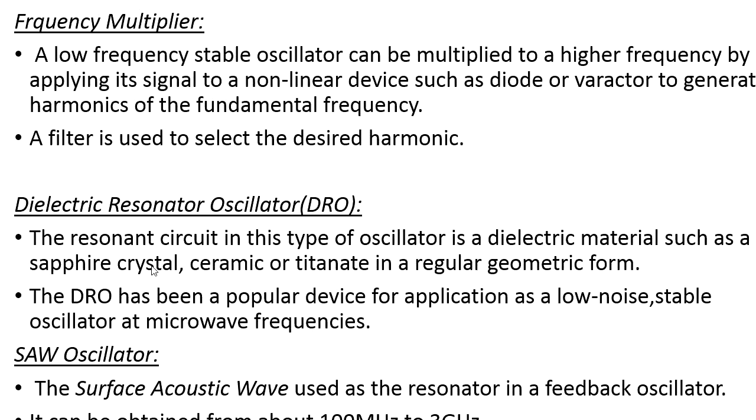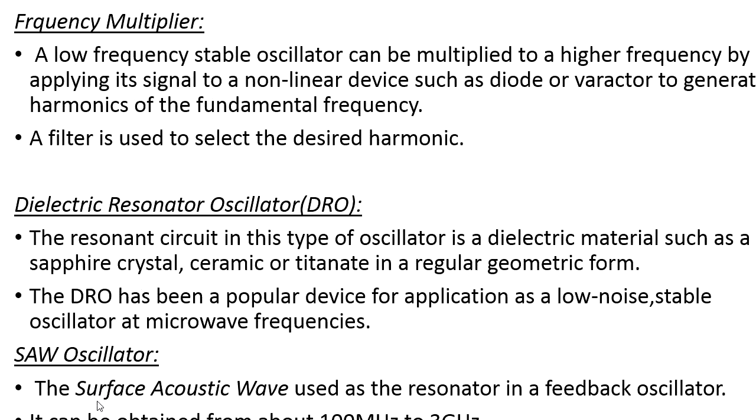Next is the dielectric resonant oscillator. Here we are using materials called sapphire crystal or ceramic or titanate. These are the materials used in the oscillator in order to generate the oscillation. This dielectric resonant oscillator is applied where low noise and stability in the oscillator at microwave frequency is needed. This is about the dielectric resonant oscillator.